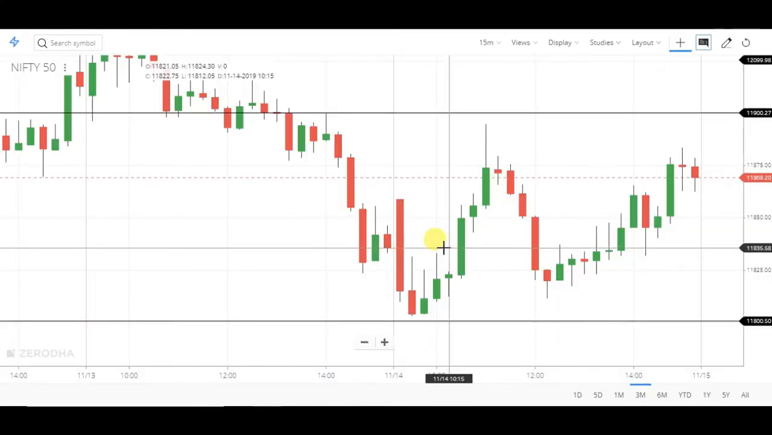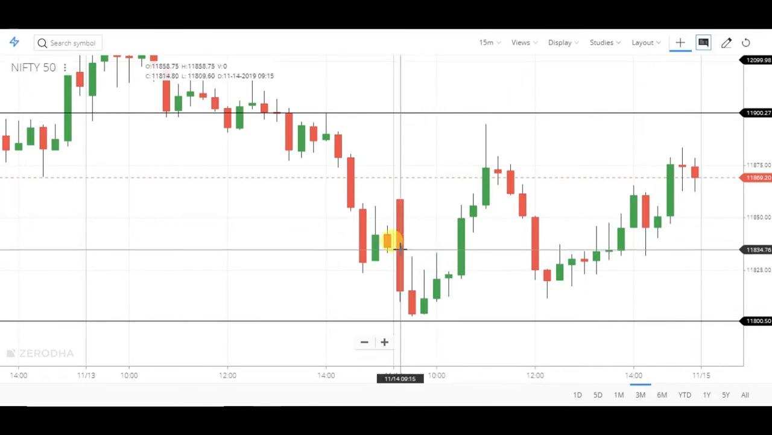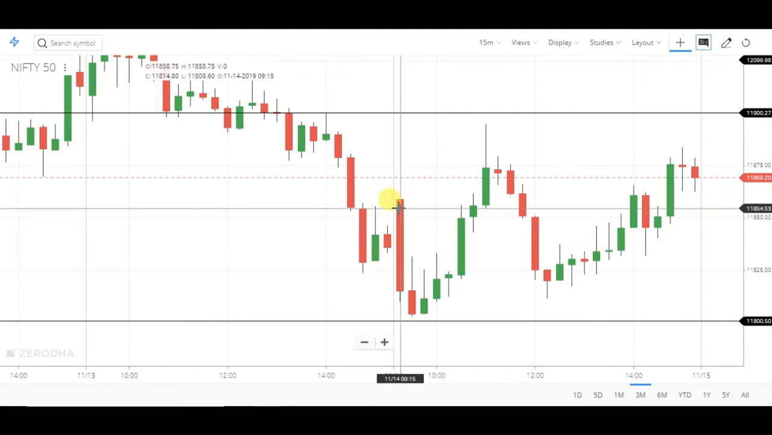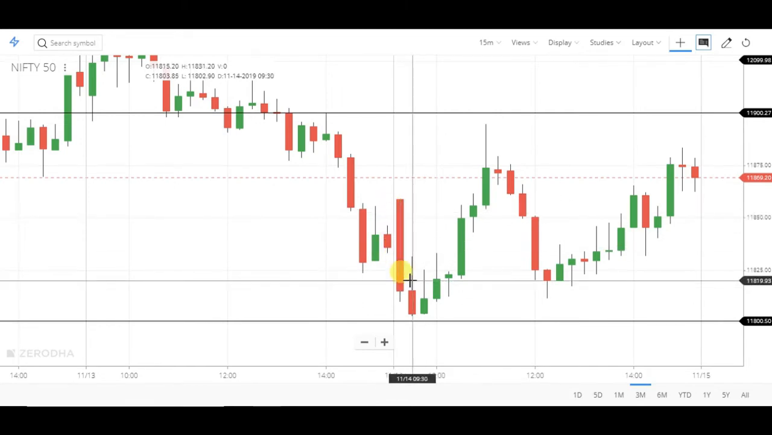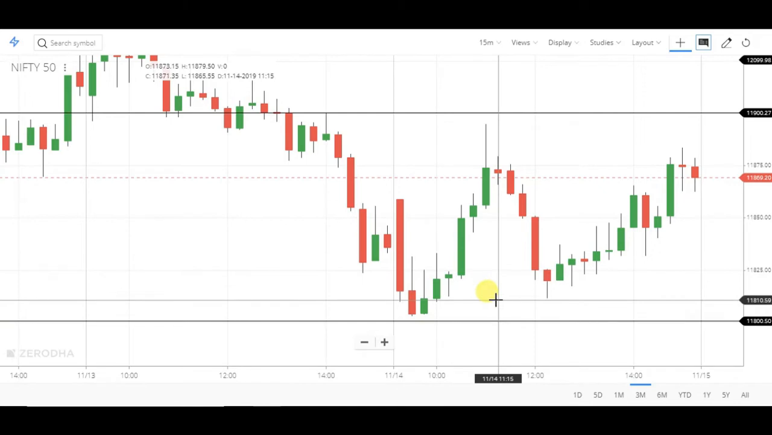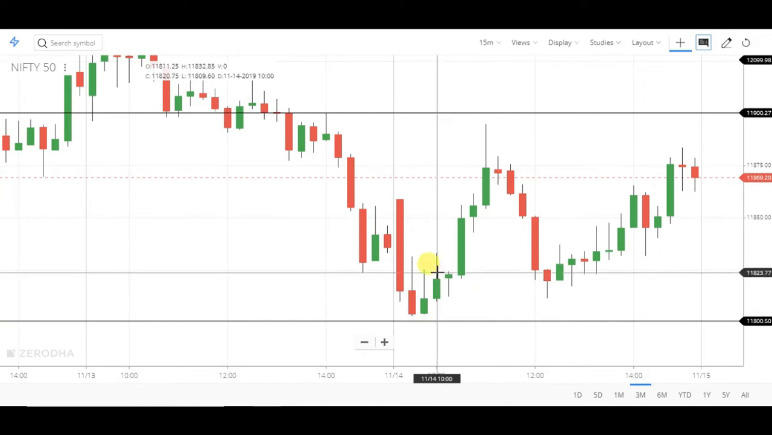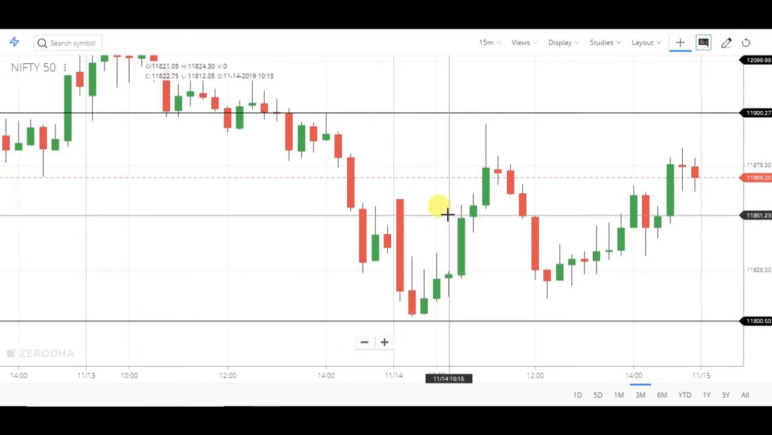Before we start our option chain analysis, let's see what Nifty has done today. Today's opening was around 11,858, and it was continuously falling. As we have discussed, 11,800 is going to be a very strong support for Nifty. Nifty made today's low around 11,802, and it started the upside.